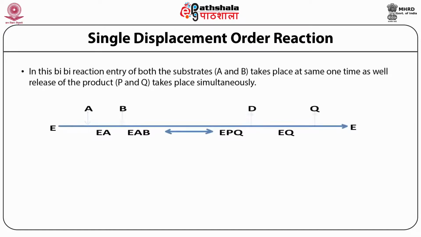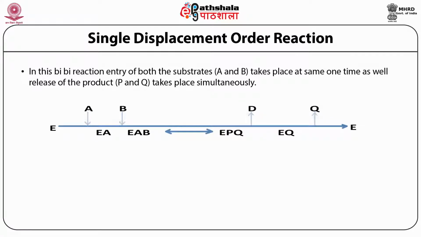In this bi reaction, the entry of both substrates takes place at one time, as well as the release of the products takes place simultaneously.